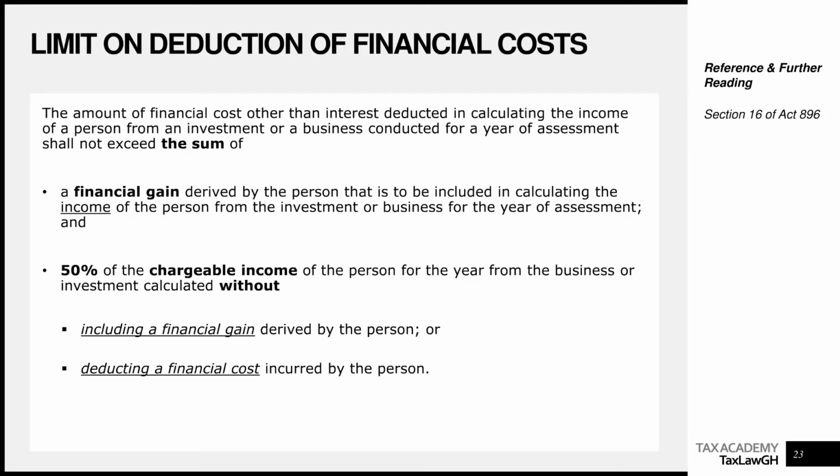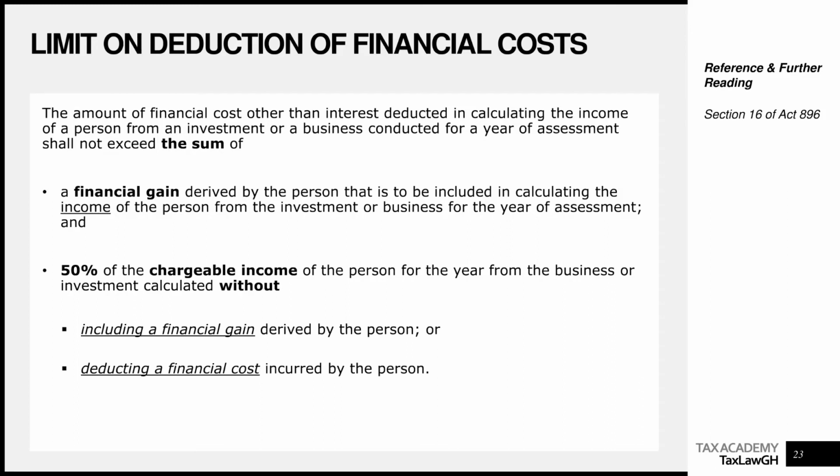Here too, we are saying that when it comes to financial cost, the amount you can deduct cannot exceed the sum of two things. Makes sense, right? So let's even create an equation. The first component that has to be used is the financial gain that is derived by the person in the conduct of the business. So the first part is a financial gain.